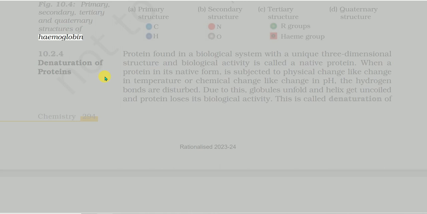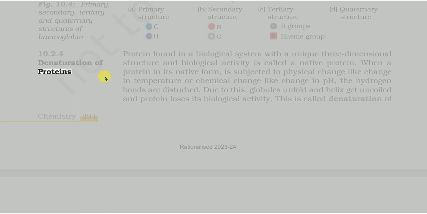Protein found in a biological system with a unique 3-dimensional structure and biological activity is called a native protein. When a protein in its native form is subjected to physical change like change in temperature or chemical change like change in pH, the hydrogen bonds are disturbed. Due to this, globules unfold and helix gets uncoiled and protein loses its biological activity. This is called denaturation of protein.